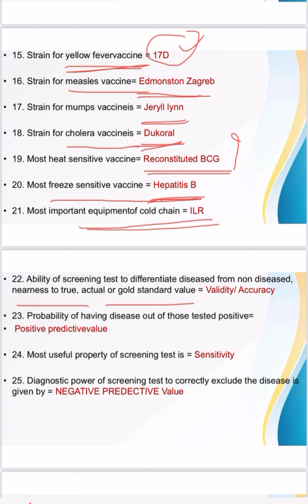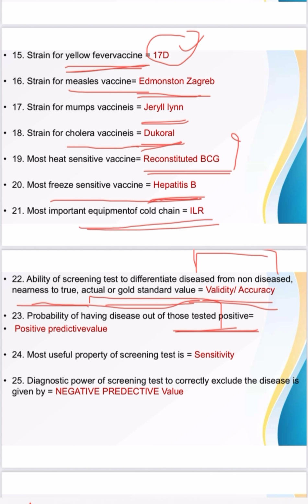Disease from non-disease, and nearness to true value. It is validity or accuracy. True value, disease from non-disease, these are the keywords. So validity and accuracy. Then probability of having disease out of those tested positive.